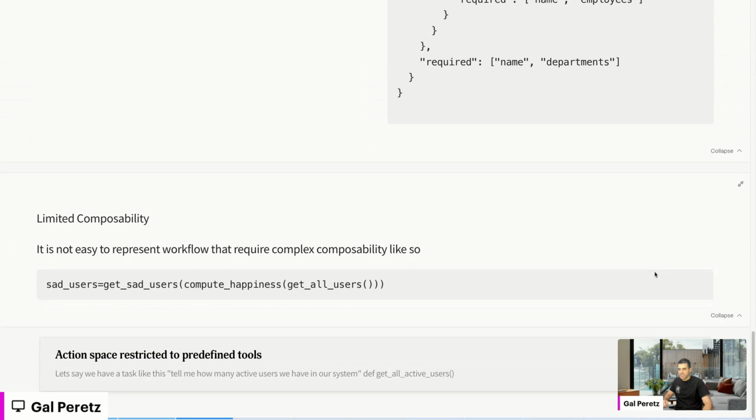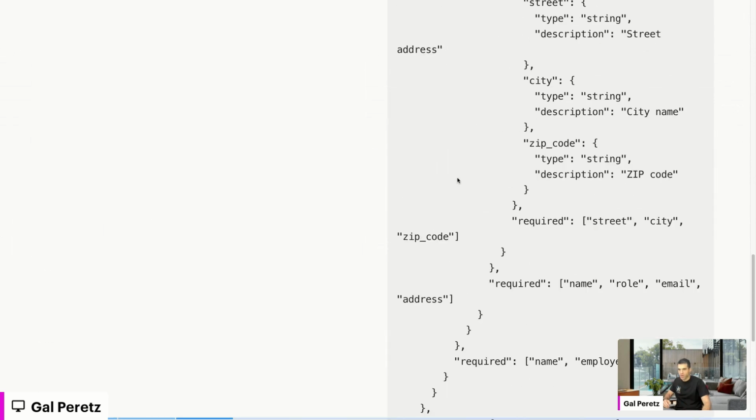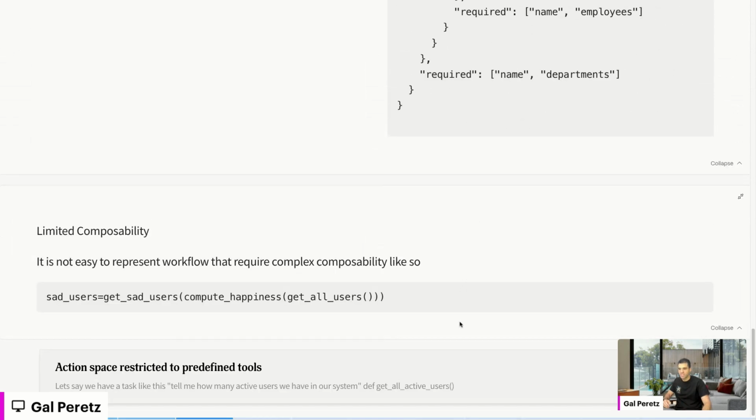Another aspect is how we can represent composability, right? So what does it mean when we have a function, and we have the output of this function, and we want to take this output as an input to another function? This is very hard in the current mechanism that we have. Because when we execute, for example, get all users, we don't have the output, right? Those OpenAI schemas only represent the input.